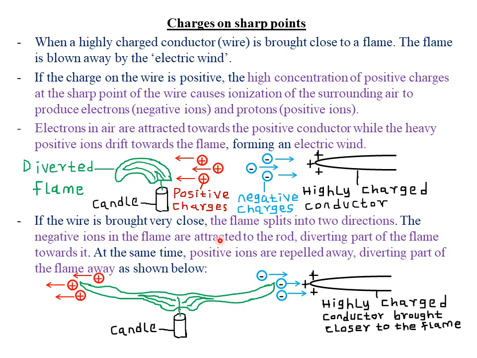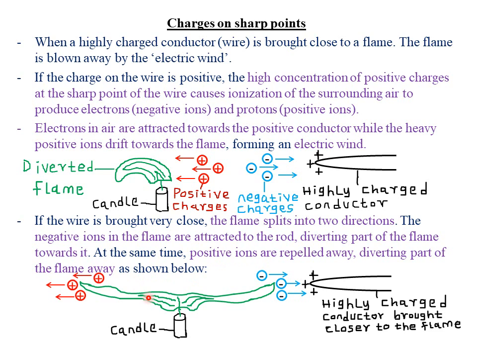So the negative ions in the flame are attracted towards the rod. Because of the attraction by these positive charges, they divert part of the flame towards that particular positively charged conductor. At the same time, the positive ions are repelled away. Remember, this conductor is positively charged, so it means the positive charges will always be repelled away from it. So as they are being repelled, they also divert part of the flame away. That is as shown in this particular diagram.